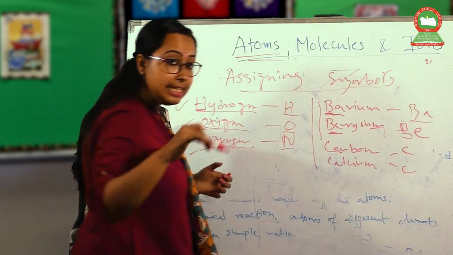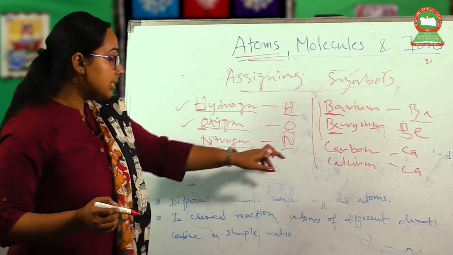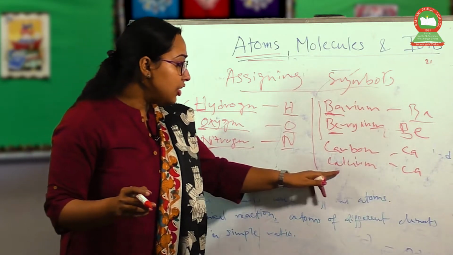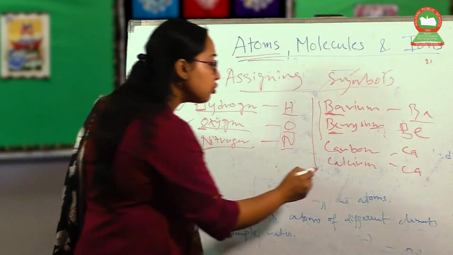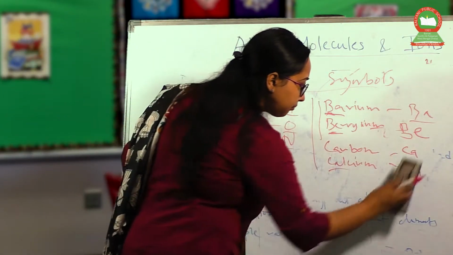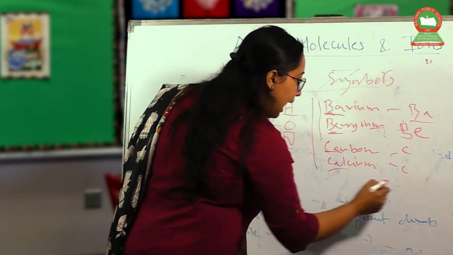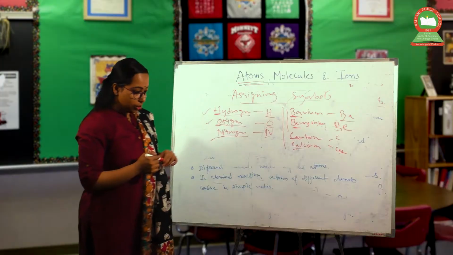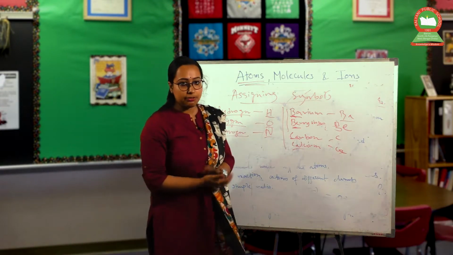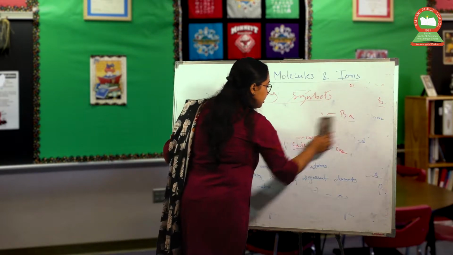And the first two letters of carbon are Ca, and the first two letters of calcium are also Ca. So scientists differentiate: one remains as C for carbon, and the other is Ca. In case of carbon and calcium, C stands for carbon and Ca stands for calcium. So there are lots of different types of symbols.